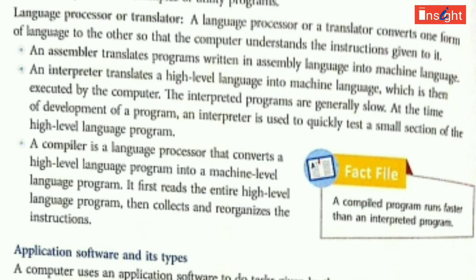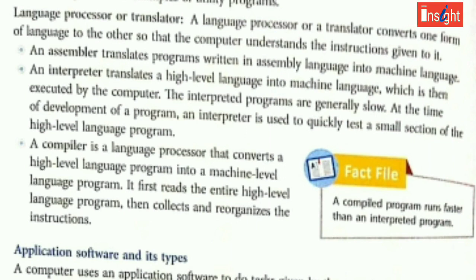Number 1, assembler. Number 2, interpreter. Number 3, compiler. An assembler translates programs written in the assembly language into machine language. An interpreter translates a high-level language into machine language, which is then executed by the computer. The interpreted programs are generally slow.